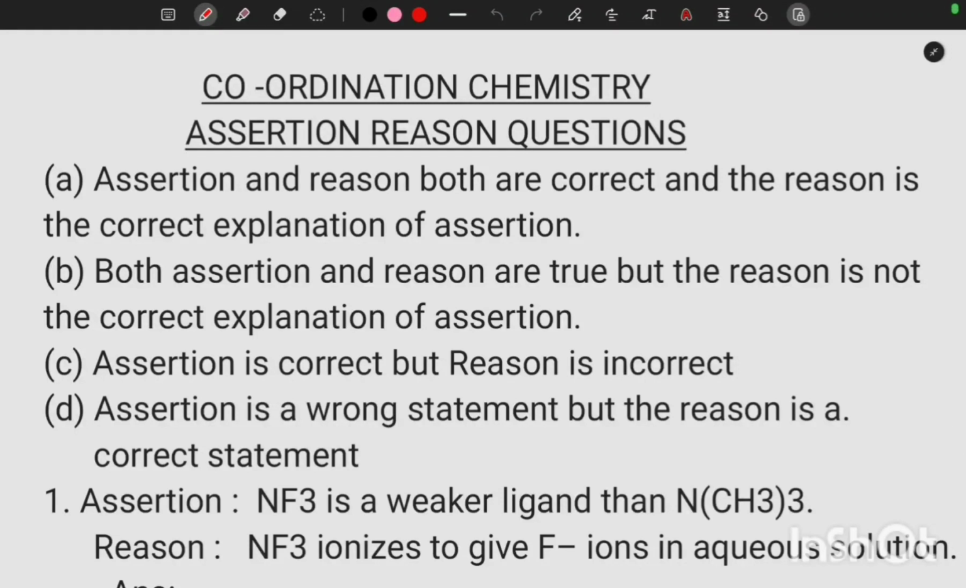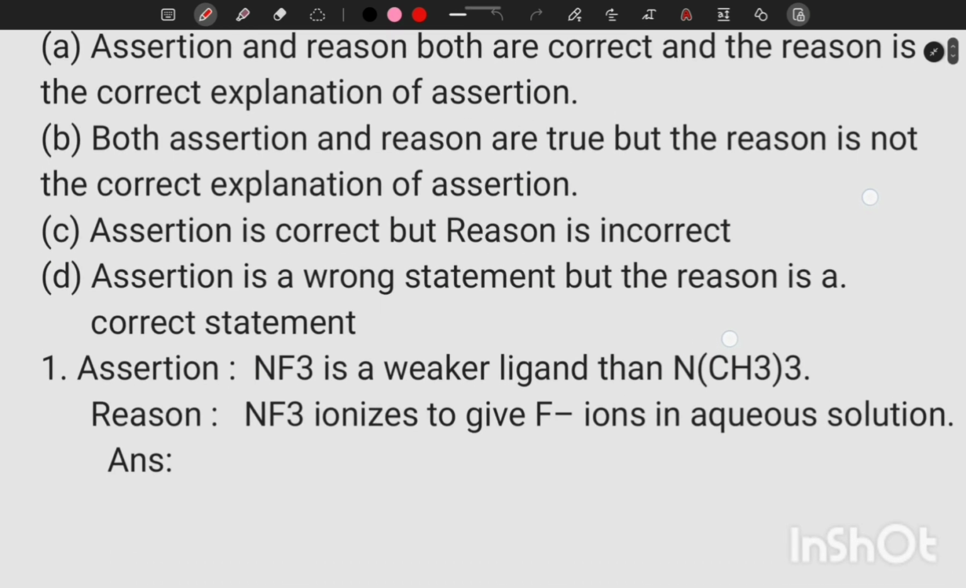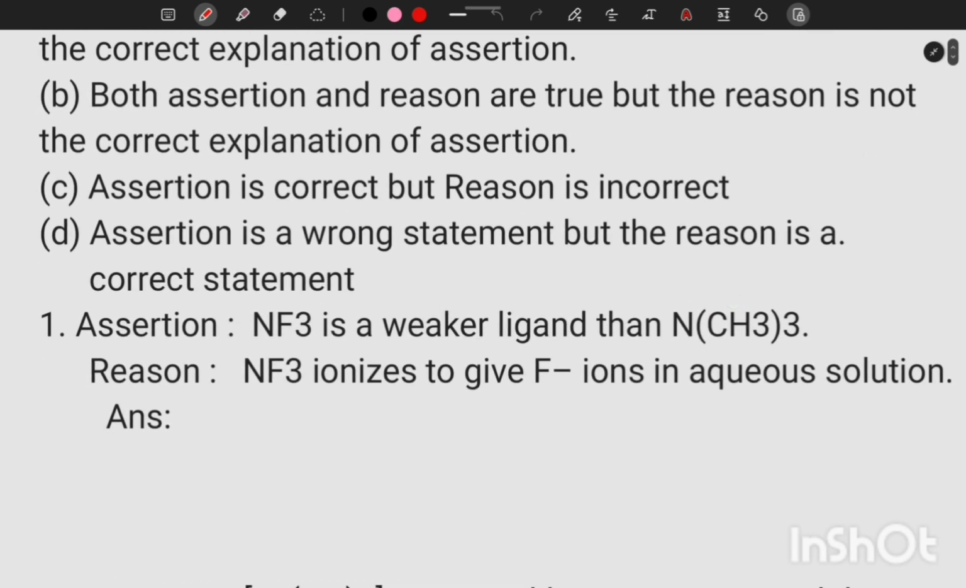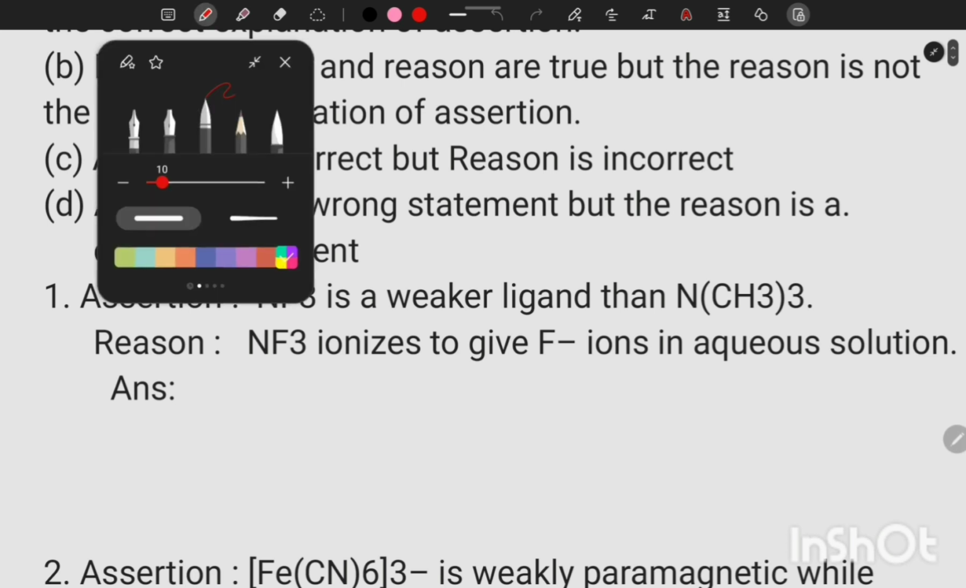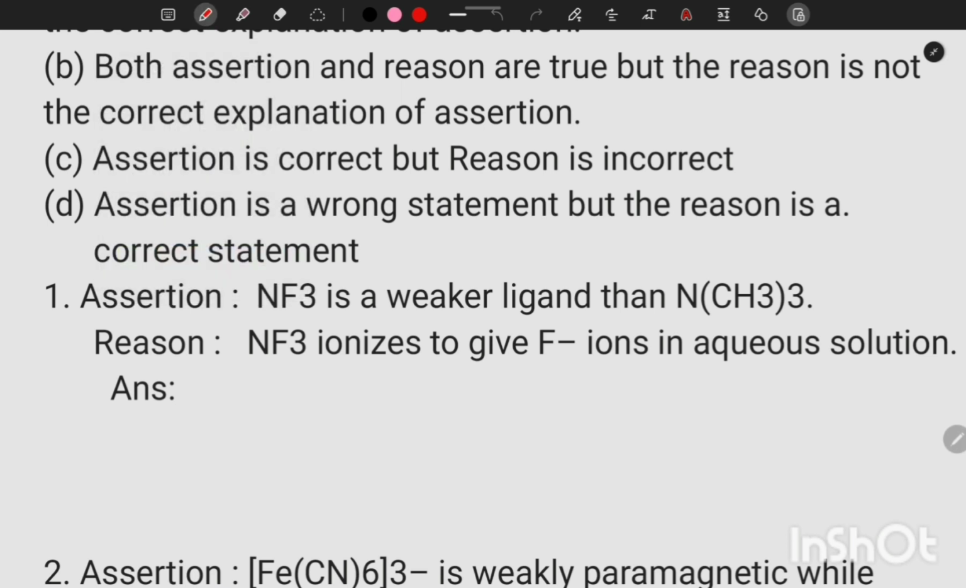Everyone, let us do some assertion-reason questions from the lesson Coordination Chemistry. Here, the first question. Assertion: NF3 is a weaker ligand than N(CH3)3. Reason: NF3 ionizes to give F- ions in aqueous solution. NF3 is a weaker ligand because NF3 is a weaker Lewis base.